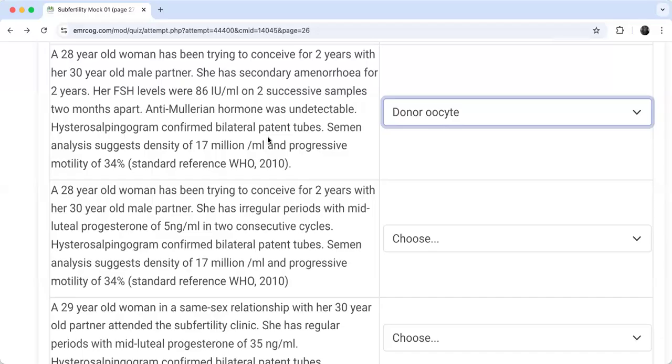Some ladies, for example, had IVF fail once or twice, so they can go for ICSI. It's not very common, actually; it's a very small percentage of cases where there are certain antibodies or some unknown reason why IVF does not work with those couples.